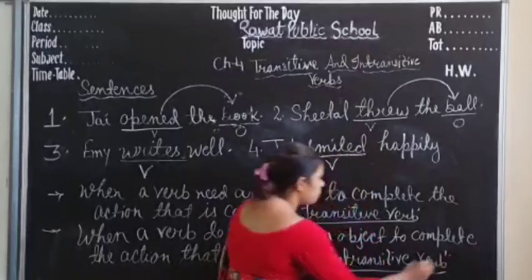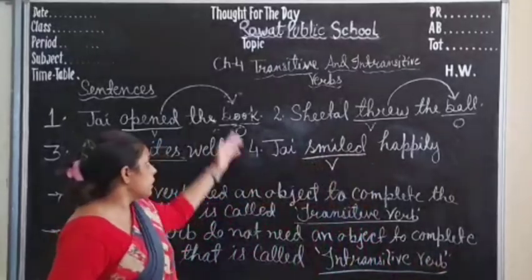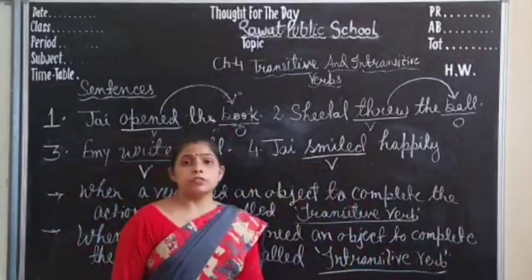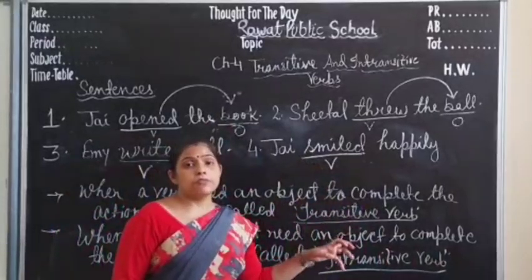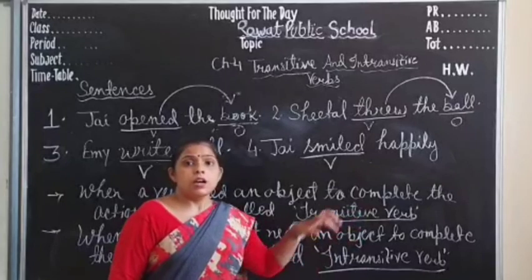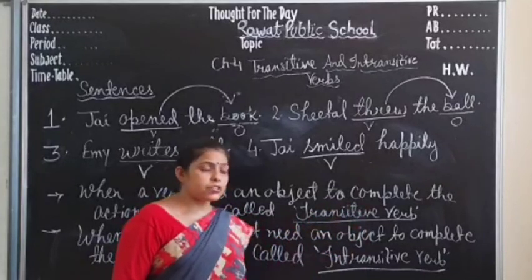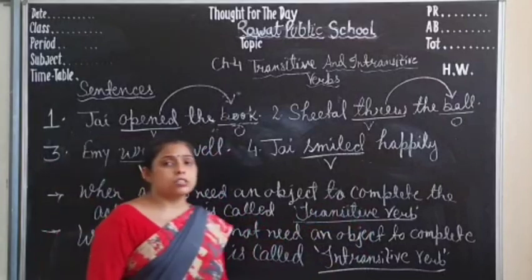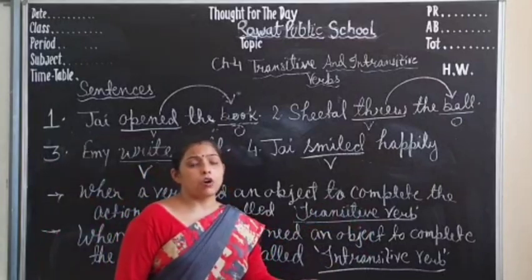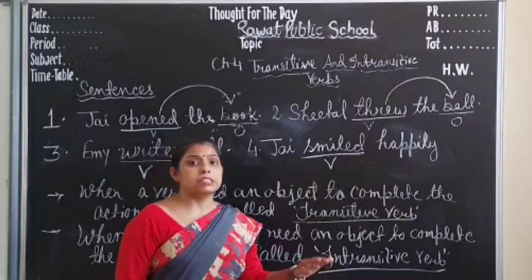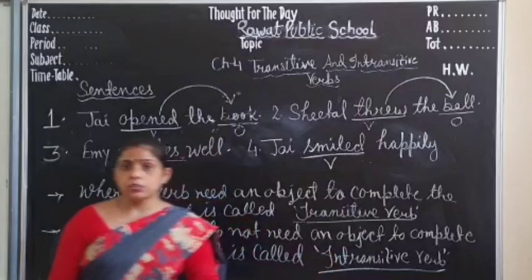Okay, students, I hope you have understood these two types of verbs: transitive verbs and intransitive verbs. Transitive verbs need an object to complete the action, while intransitive verbs do not need an object to complete their action. So once again you will read the